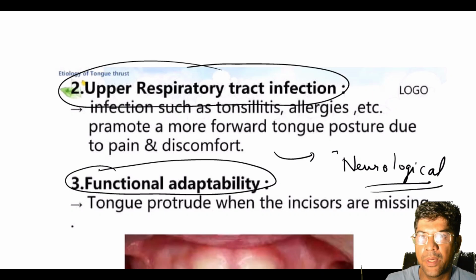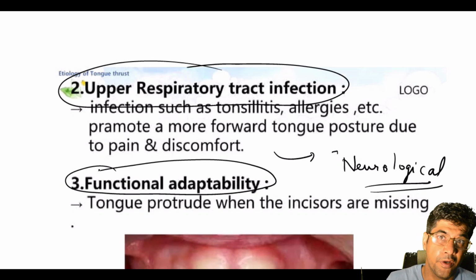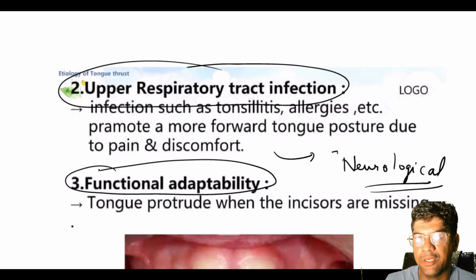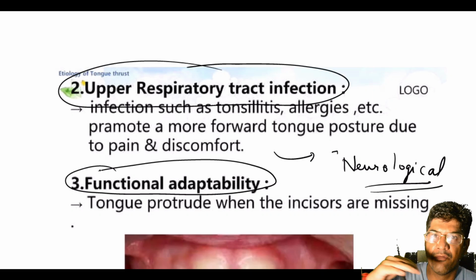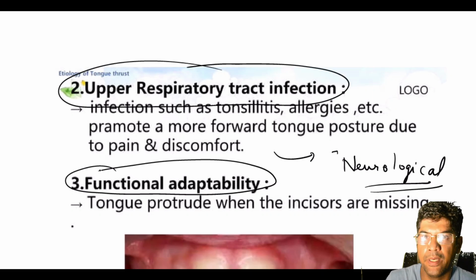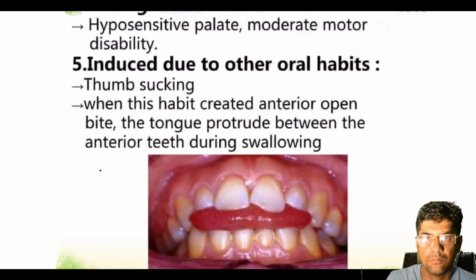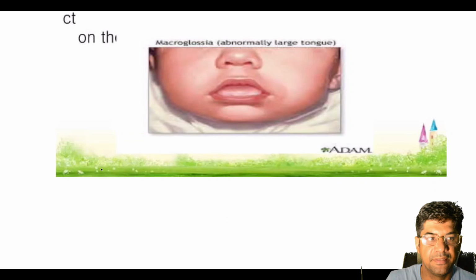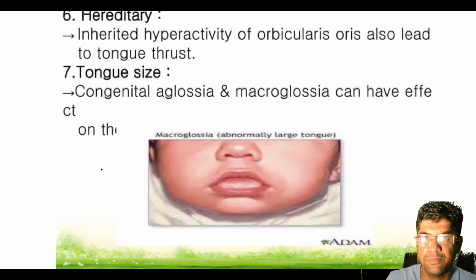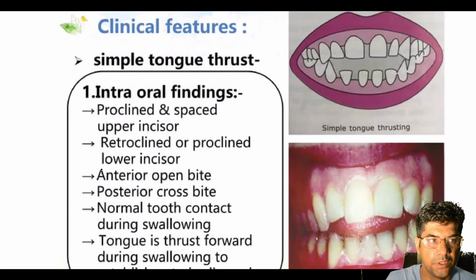So what role do upper respiratory tract infections play in the development of tongue thrust? Remember, an upper respiratory infection can cause discomfort and reduce the oral space, promoting the tongue to take a forward posture in order to maintain an adequate airway, and that leads to tongue thrust. Now what could be the treatment? Let us discuss the treatment part. Effective management of tongue thrust involves a multidisciplinary approach.